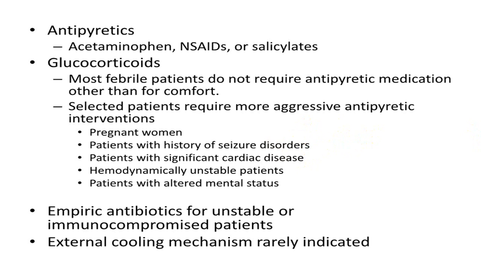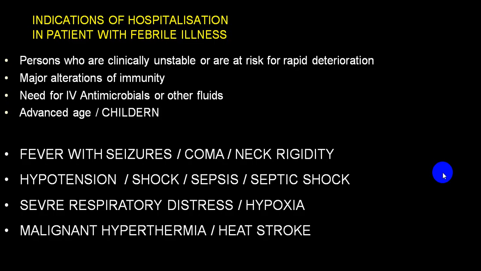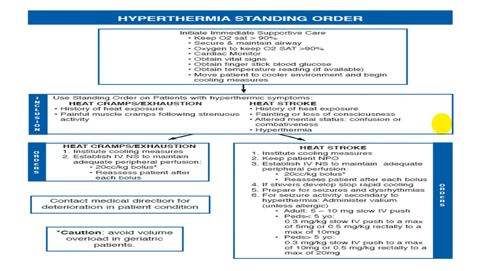Empiric antibiotics are rarely started unless you confirm the diagnosis of bacterial infection or in an immunocompromised host. External cooling mechanism will be required in a person with hyperpyrexia or hypothermia. And always keep a watch in any patient who has got fever with seizures, altered level of consciousness, neck signs like neck rigidity, Kernig's sign or Brudzinski sign, hypotension, shock, septic shock, severe respiratory distress, hypoxia, malignant hypothermia, heat stroke, etc. These are all red flag signs.